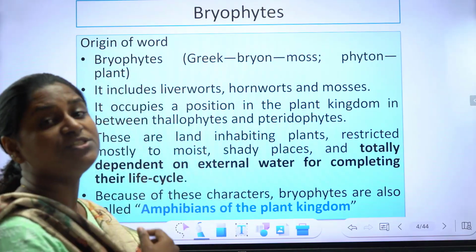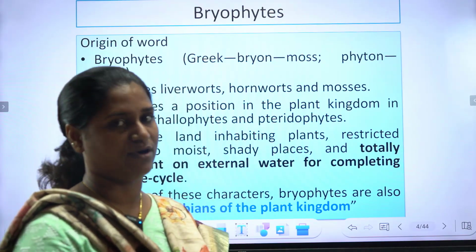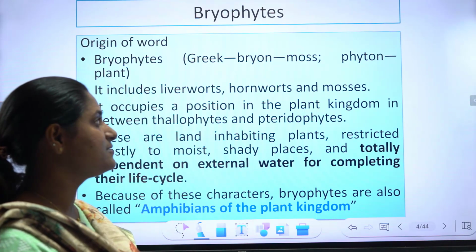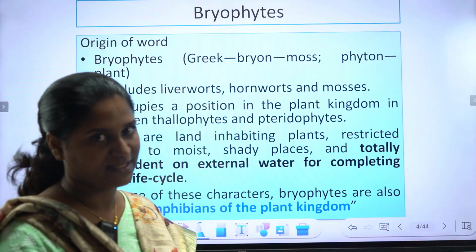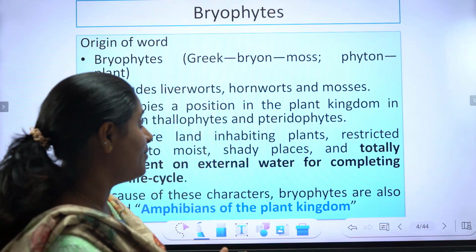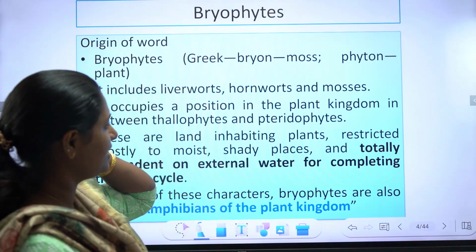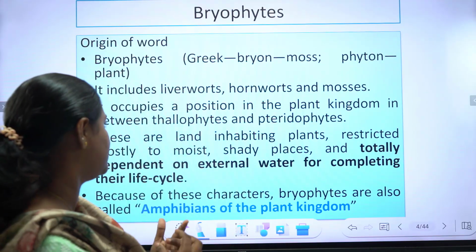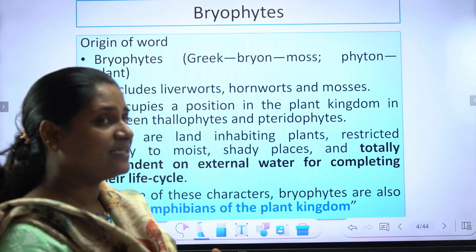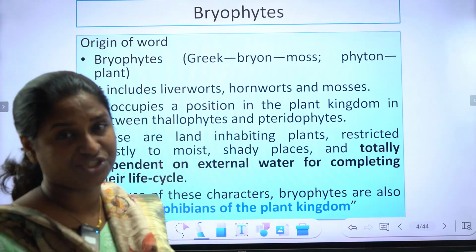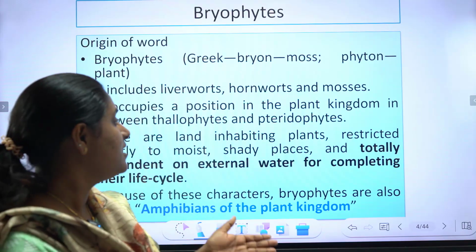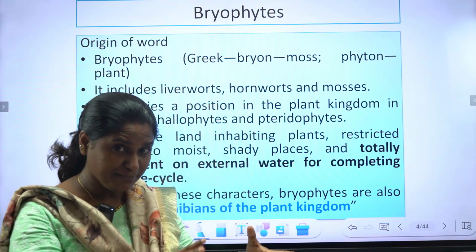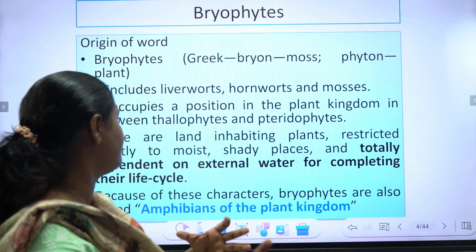And now the origin of the word, we are going to the etymology. Bryophytes: the Greek word bryon means moss, phyton means plant. It includes liverworts, hornworts and mosses. And it occupies a position in between the thallophytes and pteridophytes. So the bryophytes are in between thallophytes and pteridophytes.